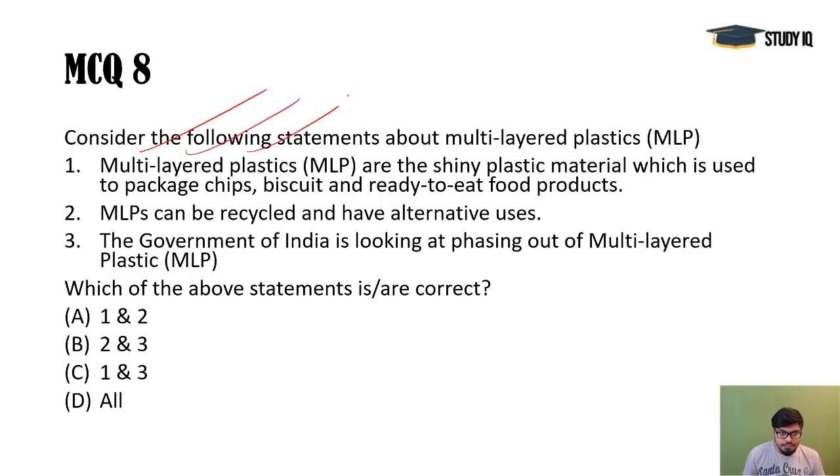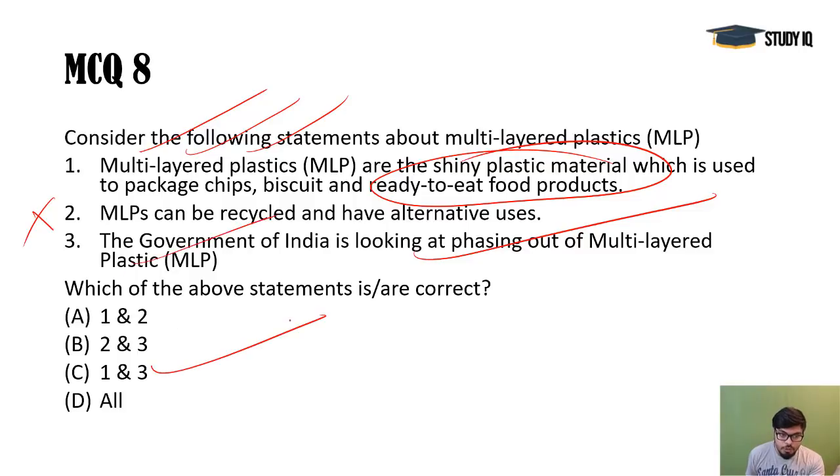Next, multi-layered plastic. You see, recently that Geneva Convention happened, and there all these COPs happened for Basel Convention, Rotterdam Convention, Stockholm Convention, and they were talking about the single-use plastic. And this issue is regarding multi-layered plastic. It is used to package all these ready-to-eat food products, and these MLPs cannot be recycled. So this is wrong. Third one is correct, because India is looking for phasing out of multi-layered plastic also. So 1 and 3 is the correct option here.